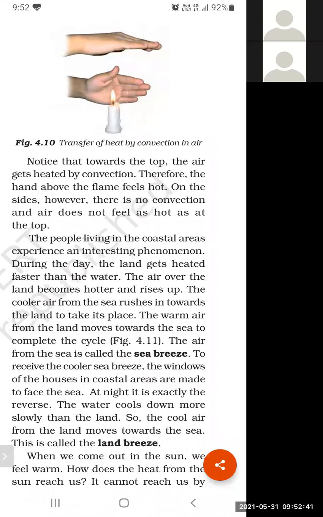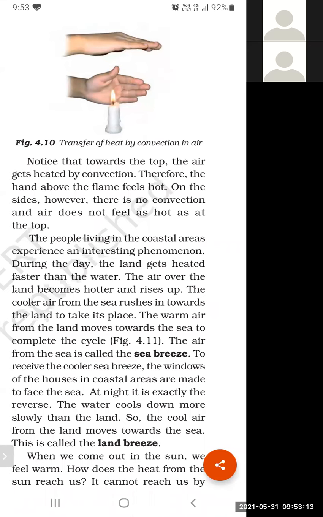Okay, and what will happen at night? At night, the process will reverse. So student, what will happen at night? At night, it is exactly the reverse. The water cools down more slowly. During the daytime, water receives the heat and due to the heat it becomes hot. Now it takes time to cool down.